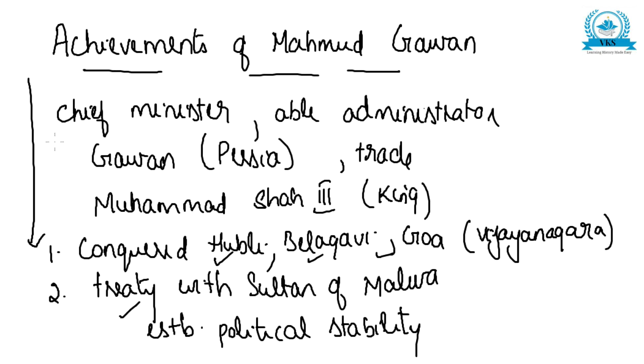So Mahmud Gawan was a chief minister and an able administrator. He was born in Gawan, Persia, and later came to India for trade. He was appointed chief minister by Muhammad Shah III. He conquered Hubli, Belgavi and Goa from the Vijayanagara Empire, made a treaty with the Sultan of Malwa and established political stability.